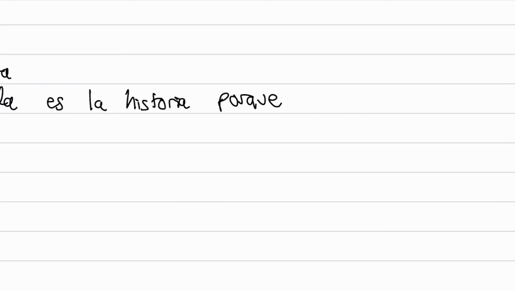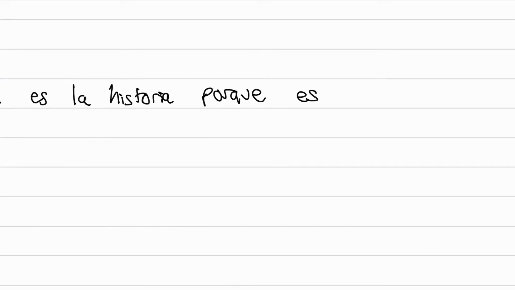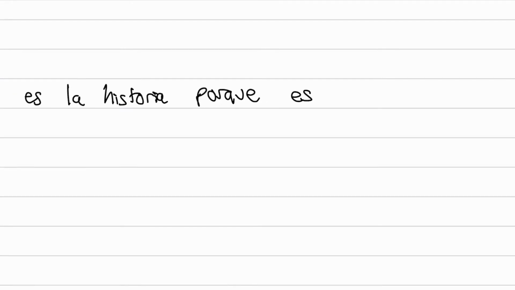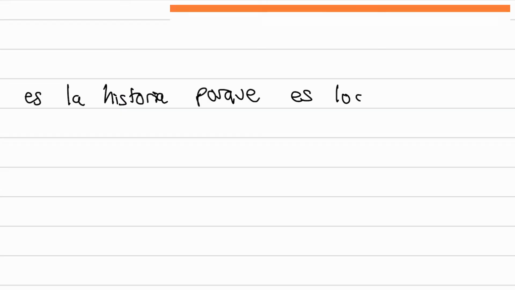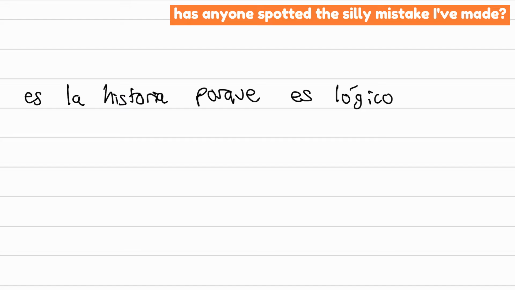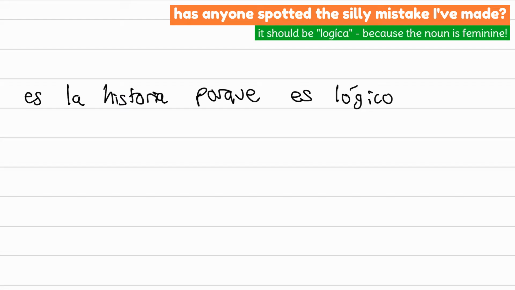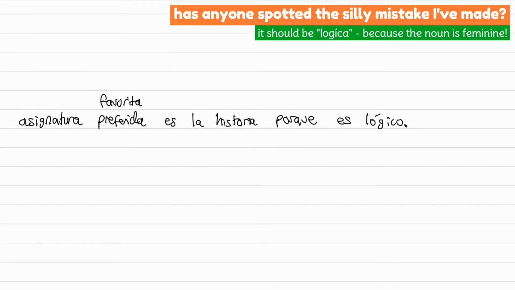So porque es, and what's a good word we can say? You can say obviously es fácil, es difícil, whatever. I'm going to use the word es lógico. So it's like logical. It's like, of course, some sort of reasoning behind it. It's logical, es lógico. Vale? So one sentence there in just a present tense. What else can we say?